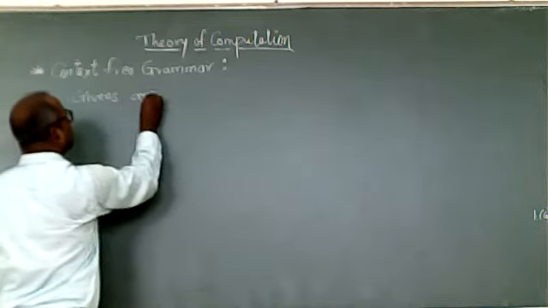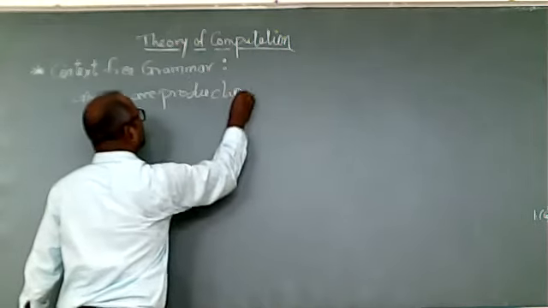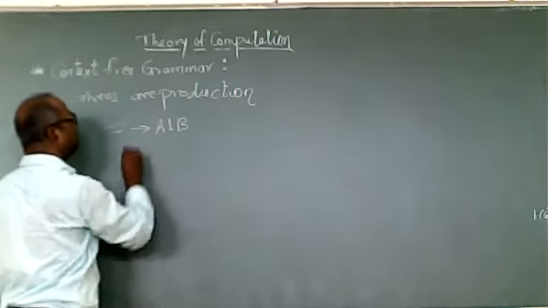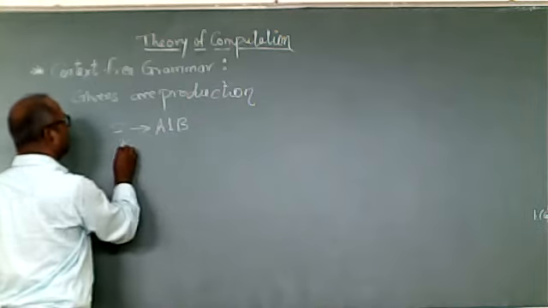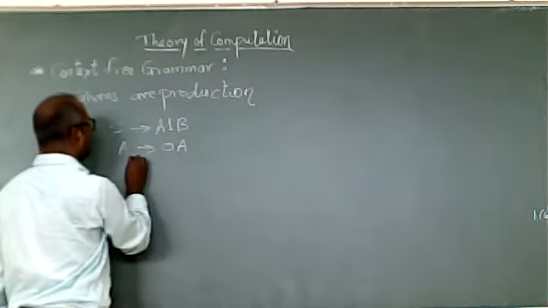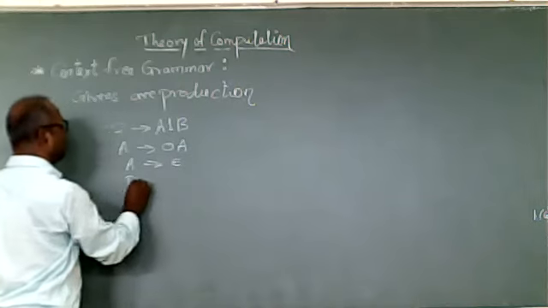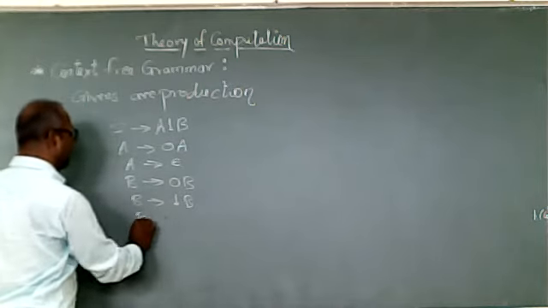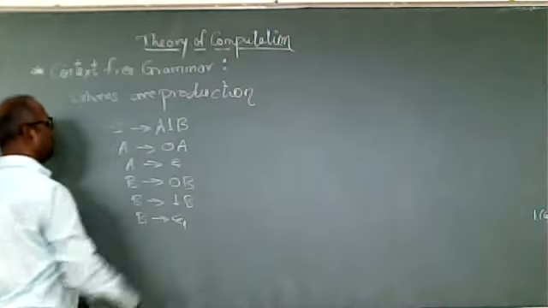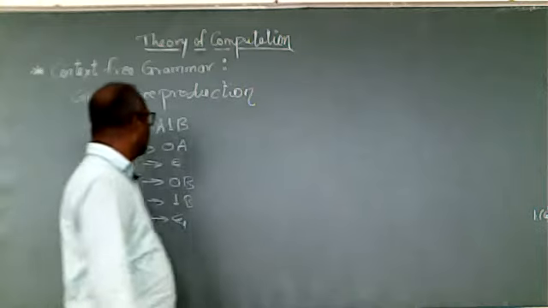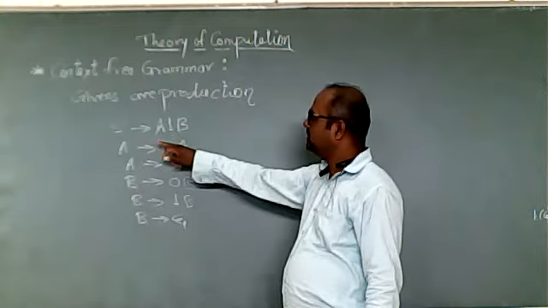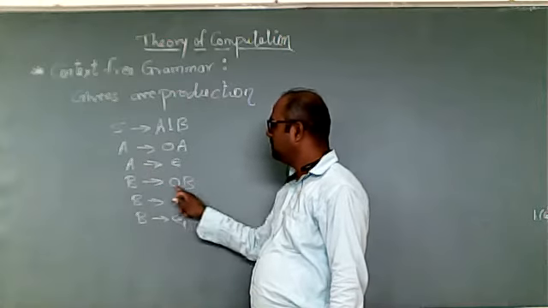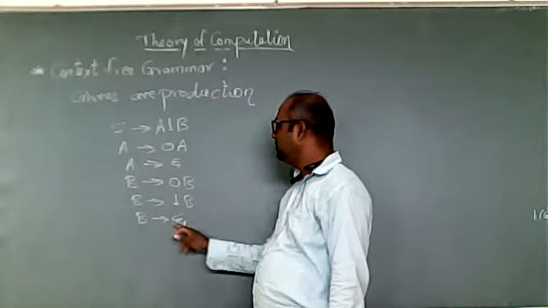Suppose the productions given are: S produces A1B, A produces 0A, A produces epsilon, B produces 0B, B produces 1B, and B produces epsilon.